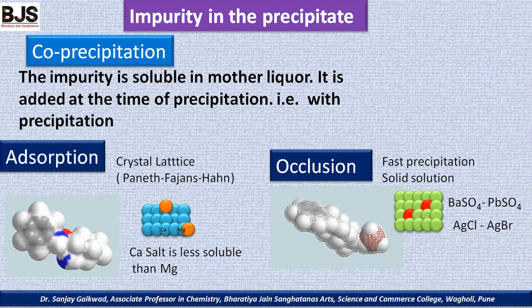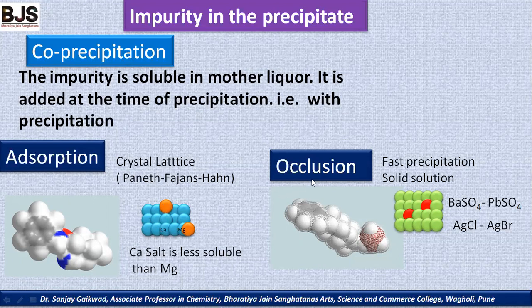According to the Paneth and Fajans rule, when the ions present in the precipitate and the impurity are similar in nature, what happens? Suppose this is a calcium compound, and on the calcium salt, magnesium gets adsorbed when the calcium precipitate grows up. In this way, because of the similar property, they adsorb on the surface of the main precipitate.